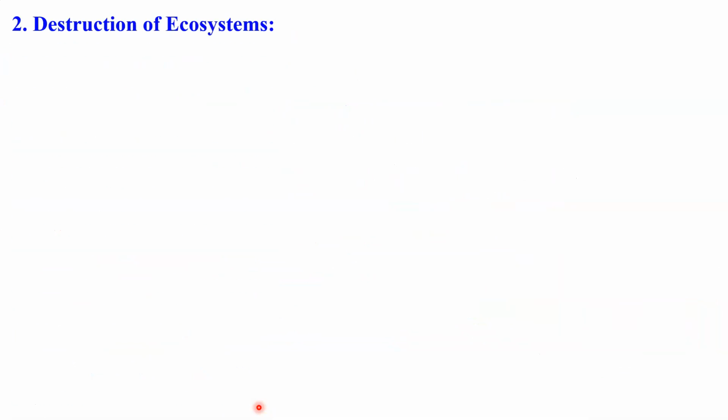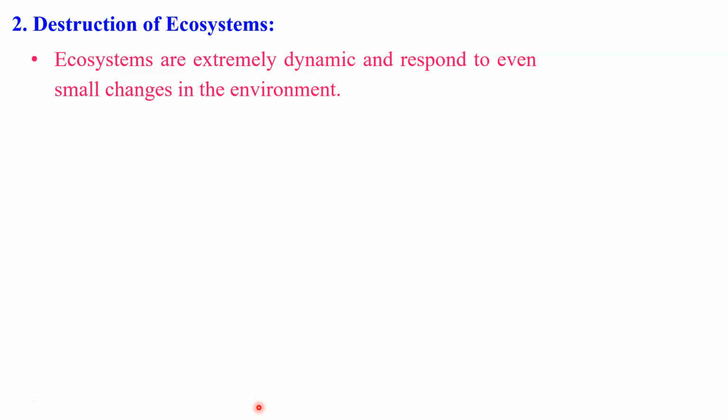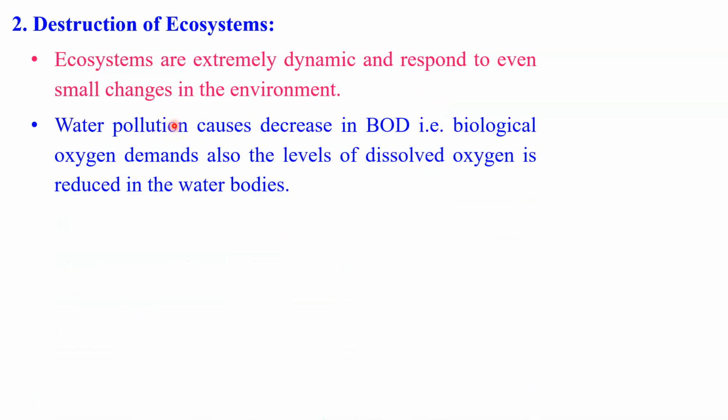Then the second effect, the destruction of ecosystem. Ecosystems are extremely dynamic and respond to even very small changes in the environment. Water pollution causes a decrease in BOD. BOD means biological oxygen demand. Also, the level of dissolved oxygen is reduced in the water body.